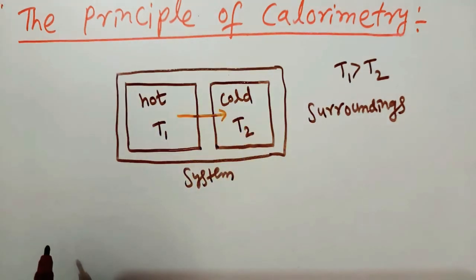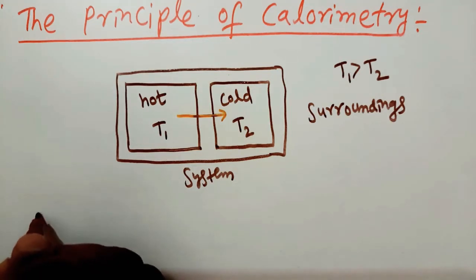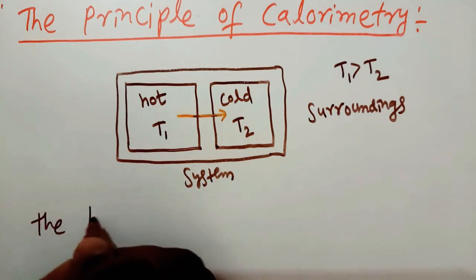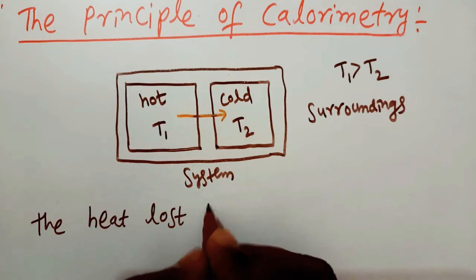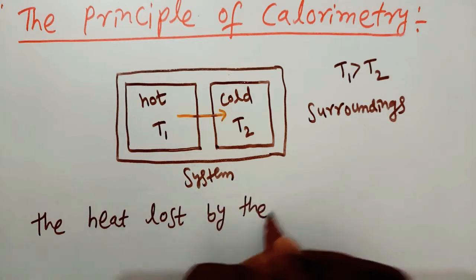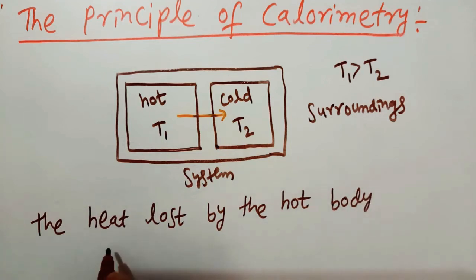The principle of calorimetry is the heat lost by the hot body is equal to the heat gained by the colder body.